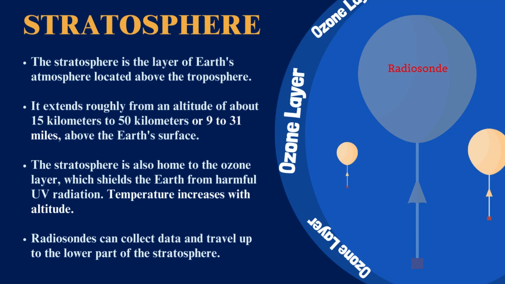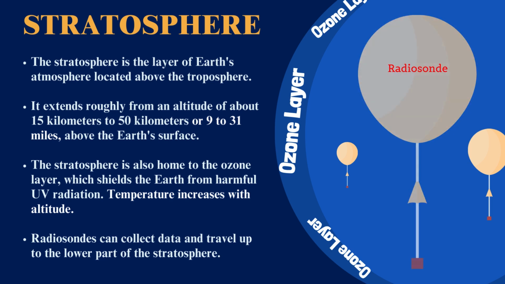Above the troposphere, we have the stratosphere, extending from about 15 to 50 kilometers or 9 to 31 miles above the Earth's surface. One of the most important features of the stratosphere is the ozone layer. This layer absorbs and scatters ultraviolet solar radiation, protecting life on Earth from harmful UV rays. Interestingly, in the stratosphere, the temperature increases with altitude. This is because the ozone layer absorbs heat from the sun, warming this part of the atmosphere.